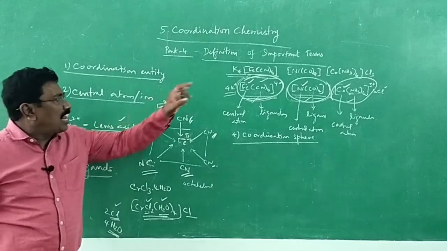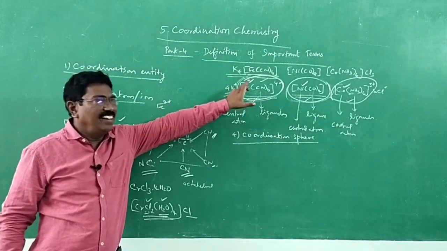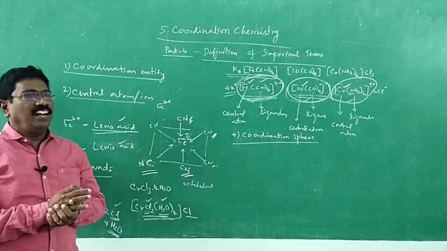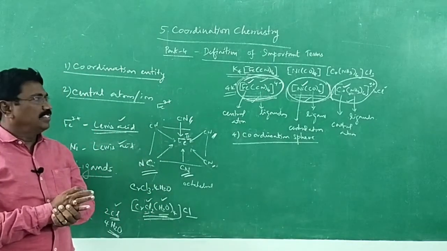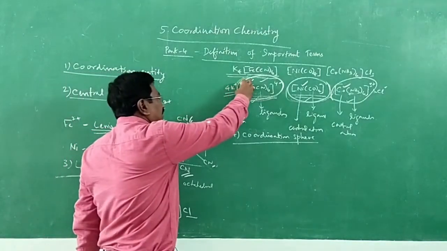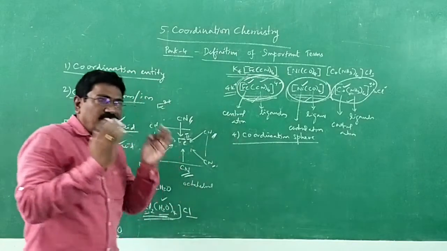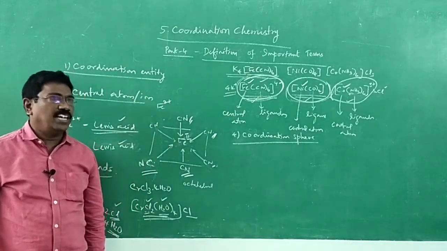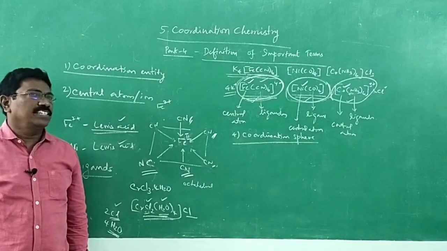containing the central metal atom or ion and the ligands attached to it are collectively called the coordination sphere. The sphere which encloses the central metal atom or ion and the ligands collectively is known as coordination sphere.